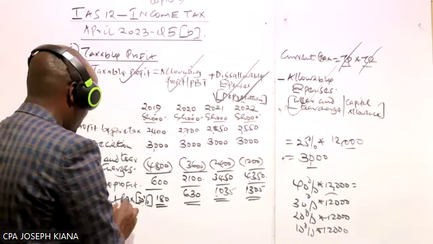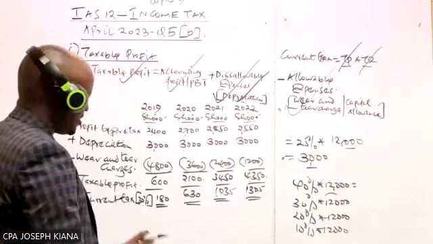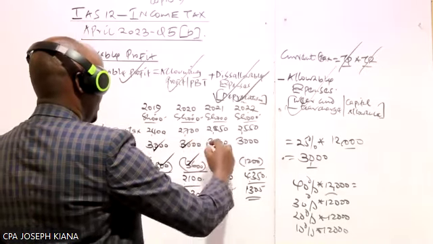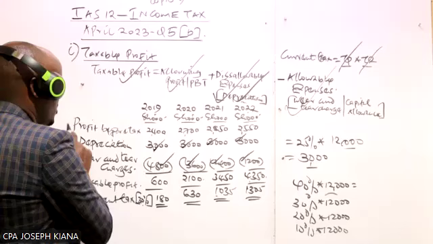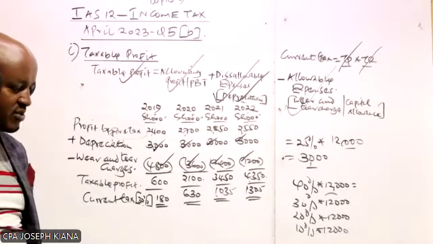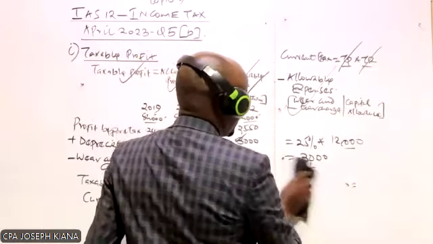So that is something which the examiner may require you to compute. But in that question, what was required is this one. Basically these are the items which were marked in that particular question. So that is it. Let's move to Roman 2. In Roman 2, what are we required to do? We're required to compute the deferred tax.